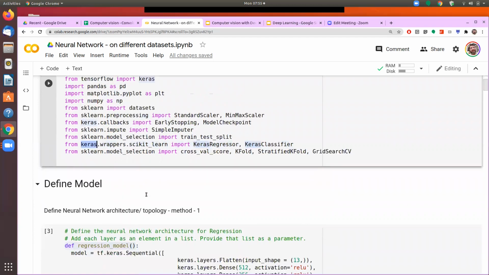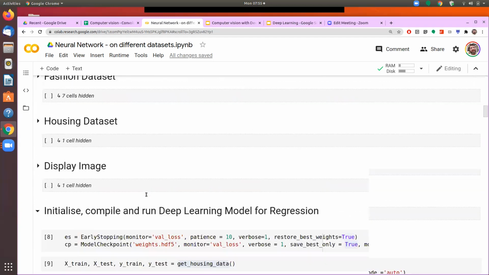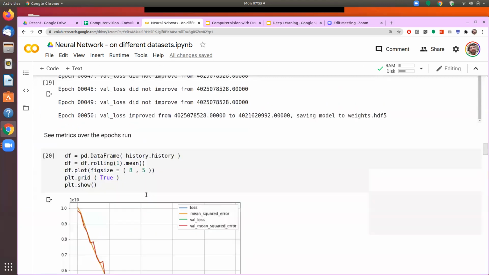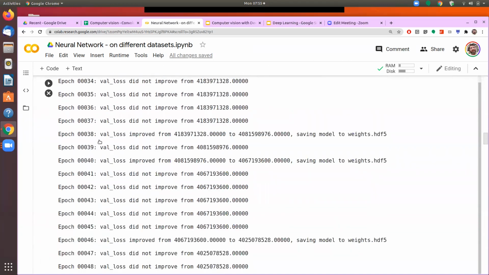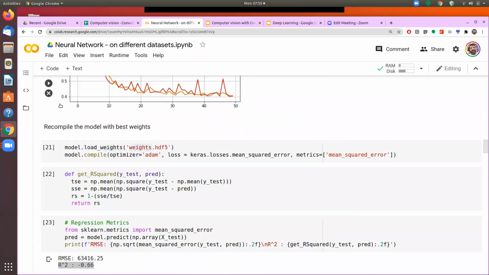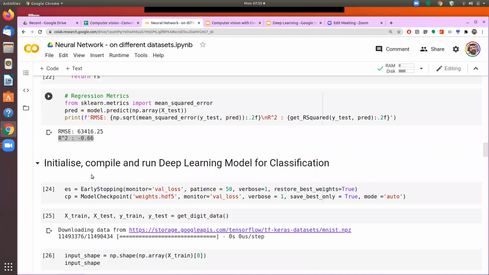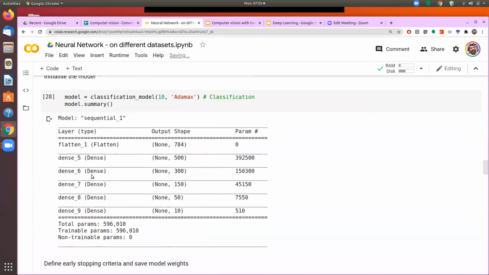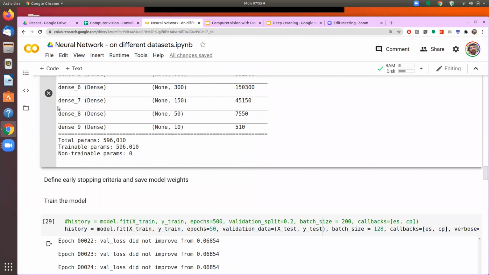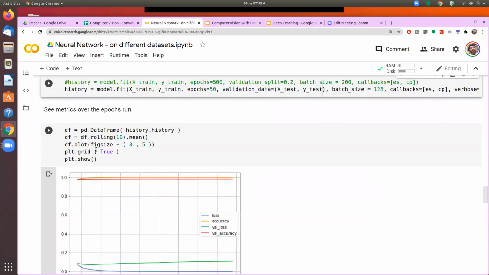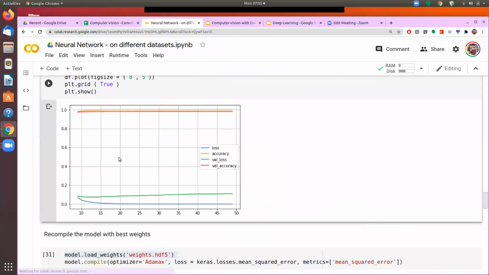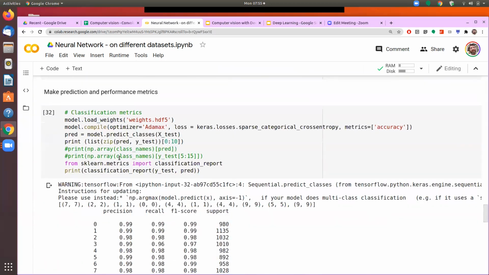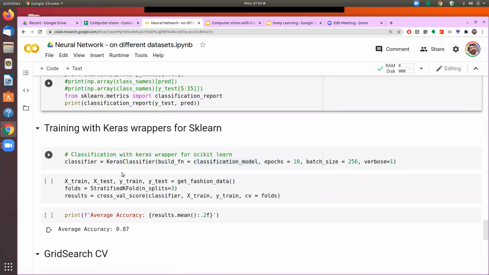So all these are interoperable. We'll see that it's not very difficult to use it either.